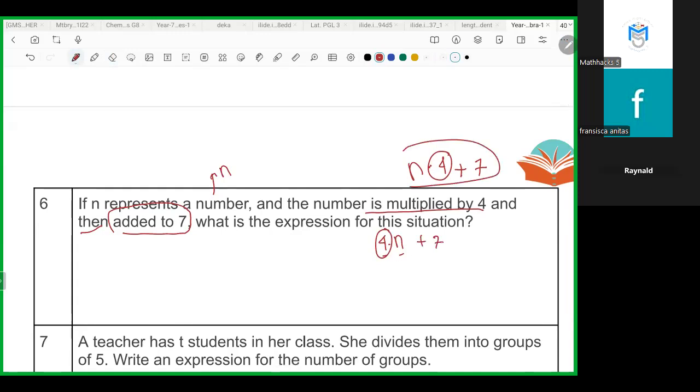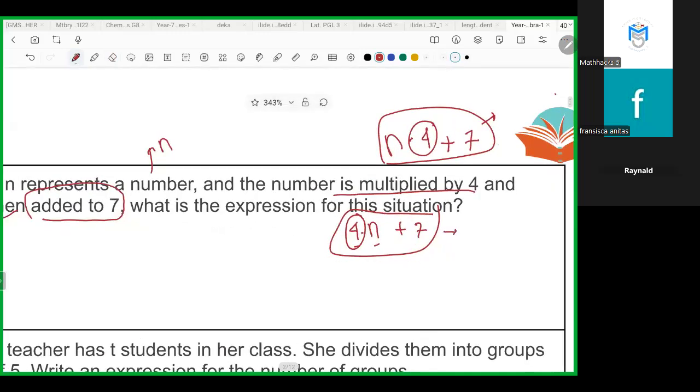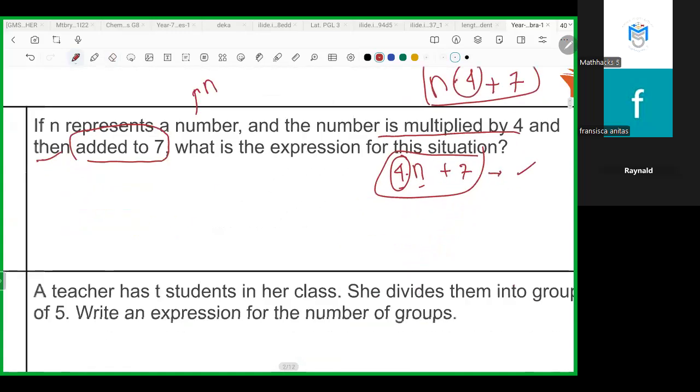If you write this one, I think most of the teachers would not give you the full score of 100. If you write this expression for your answer, you only get half of the max score. Because usually it is like this, for usual expression. Is there any questions?